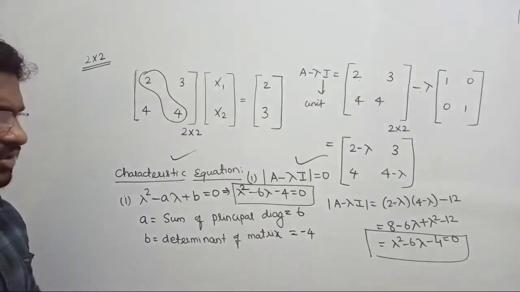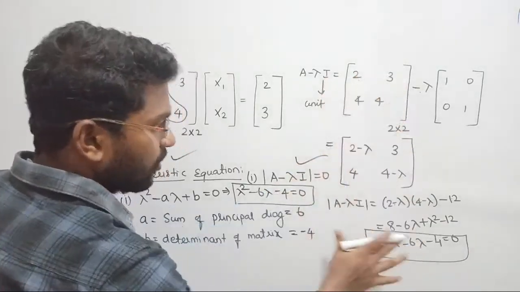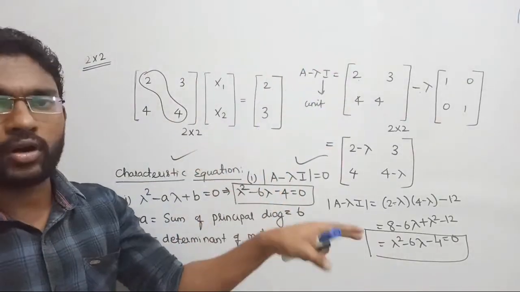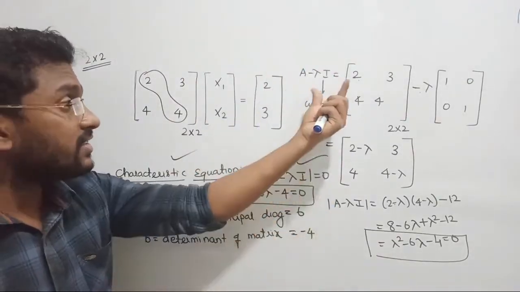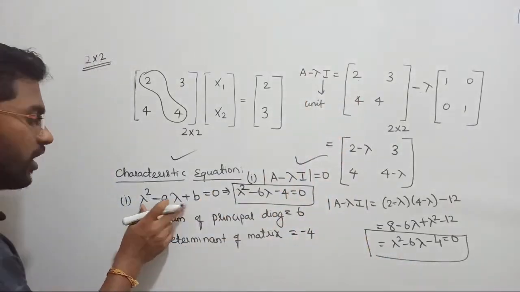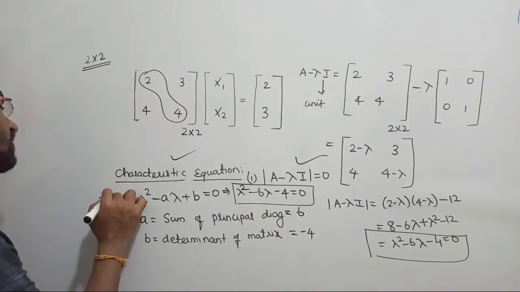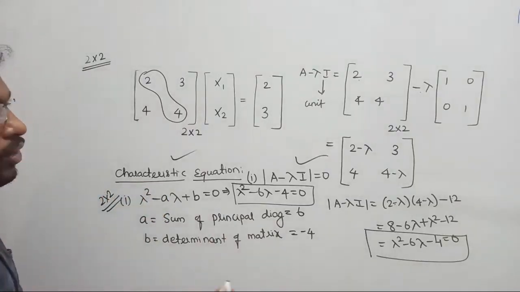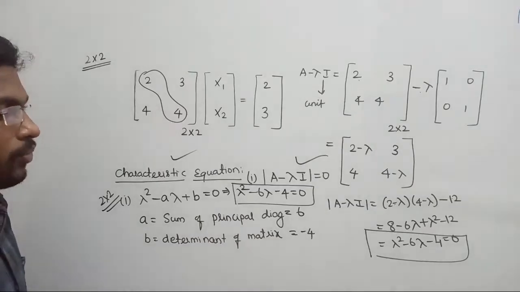You will come to know the correct answer. But the thing is, this is the general procedure that we had. You can apply this procedure for all types of matrix like 3 cross 3, 4 cross 4, 5 cross 5, 6 cross 6. This is the general, common procedure for all, whereas this procedure is only applicable for a 2 cross 2 matrix. Now, when we are looking for a 3 cross 3 matrix, we have to go with some other set of procedures.